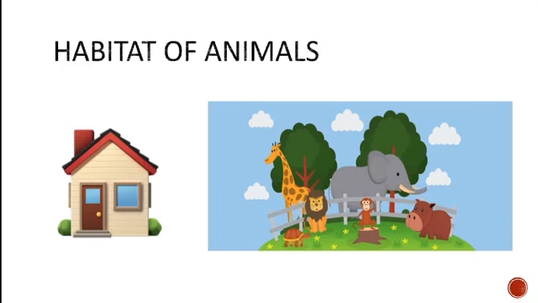All organisms need a home, and the environment where all organisms live is the natural home of animals, that we call habitat. So forests are the homes for several animals.